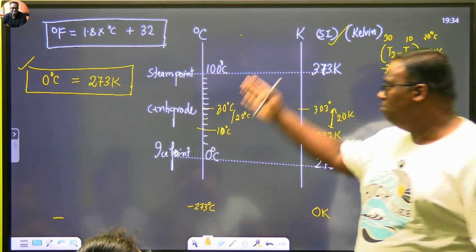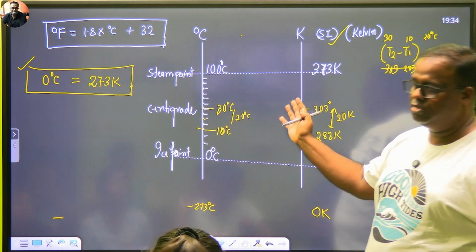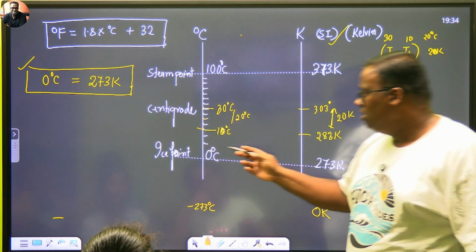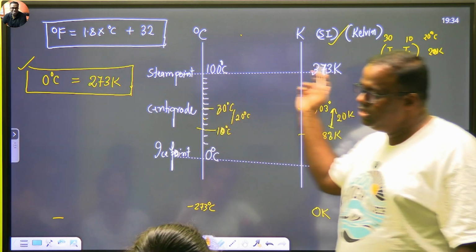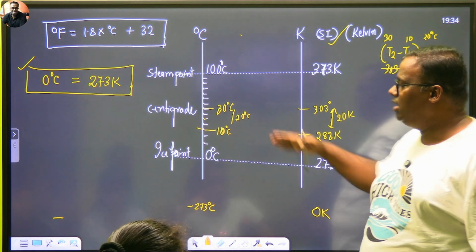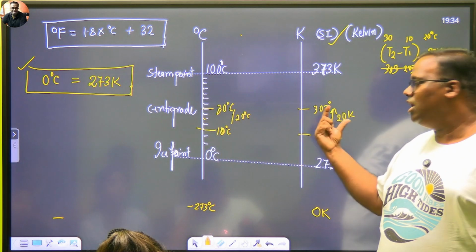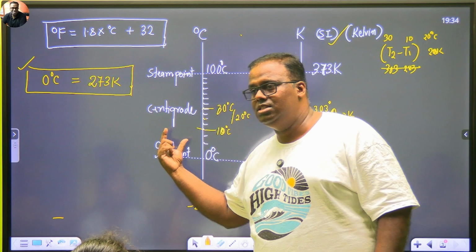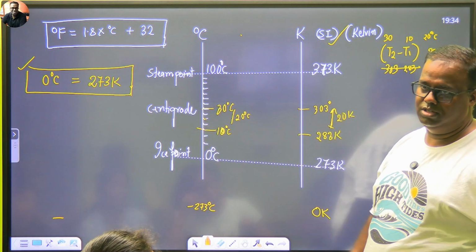Celsius and Kelvin both are based on steam point and ice point. This part you will not find either in Lakshmi Singh or in NCERT. If you ever forget in your life, remember, ice point is 0, 273. Steam point is 100, 373. Both have 100 grades. ये भी 100 graded scale है, ये भी 100 grade. अगर यहाँ temperature difference कितना आ रहा है 20, तो यहाँ भी temperature difference 20 है. The only difference is this is 20 degrees Celsius, this is 20 Kelvin. But their actual values will be different.